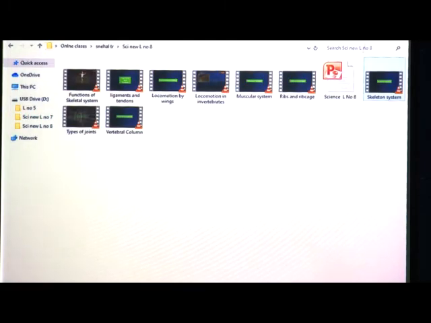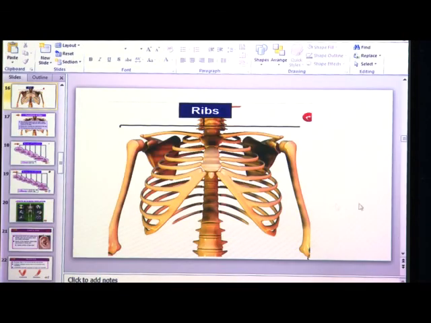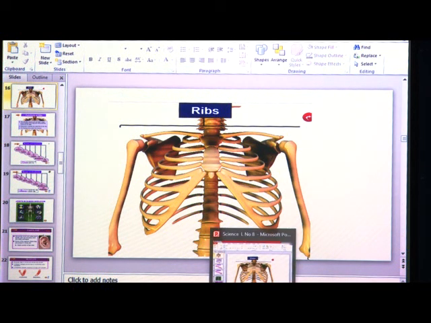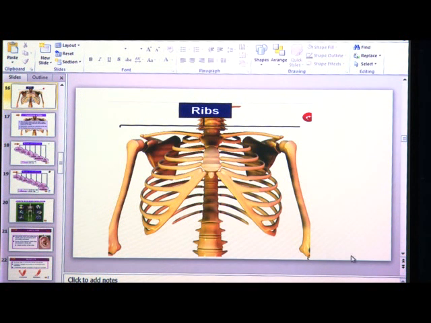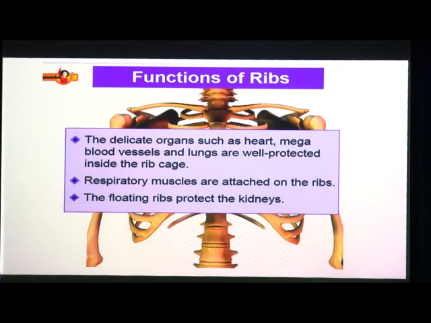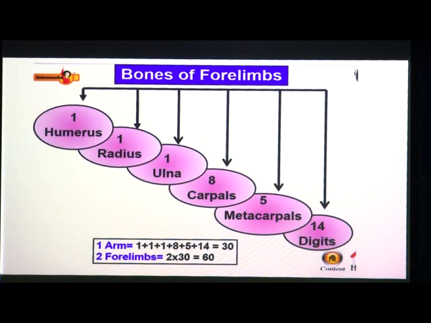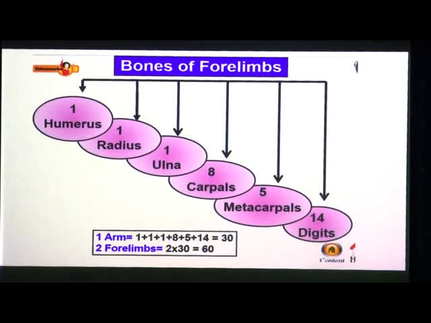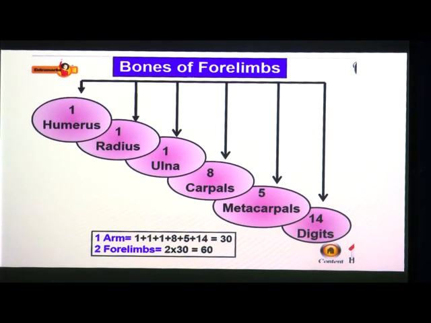So, we have seen about the skeleton system and the parts of the skeleton. Those are the skull, the backbone, which is also called the spine, and then we have seen about the rib cage. Next, we are going to see about bones of forelimbs. There are two pairs of limbs, a pair of forelimbs, which are arms, and a pair of hind limbs, that is nothing but legs. The bones of the arms are joined to the spine by the shoulder girdle and the collarbone.